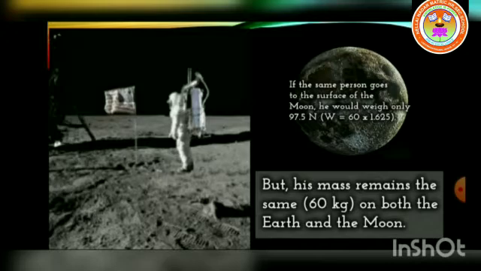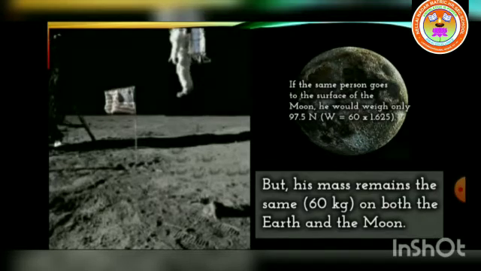If the same person goes to the surface of the moon, he would weigh only 97.5 N. So what is the calculation? Weight of the person 60 into g value 1.625. So what is the answer? 97.5 Newton. But his mass remains the same, 60 kg on both the earth and the moon.